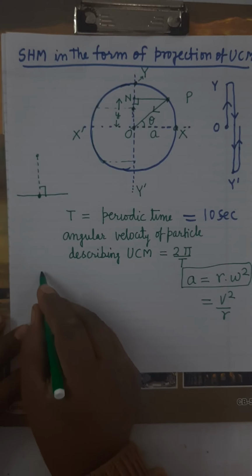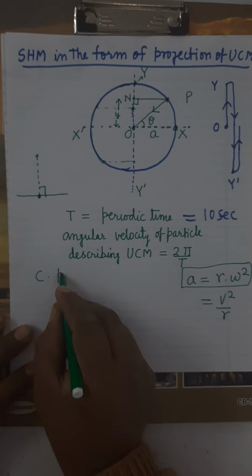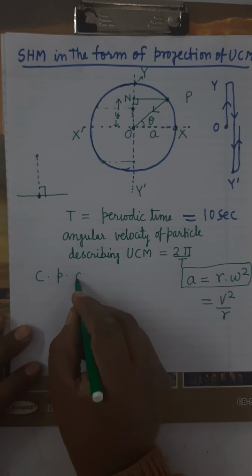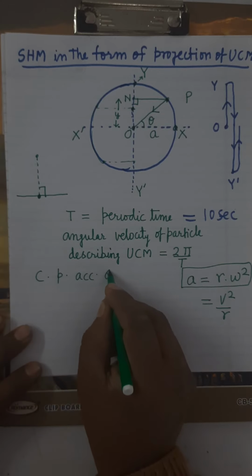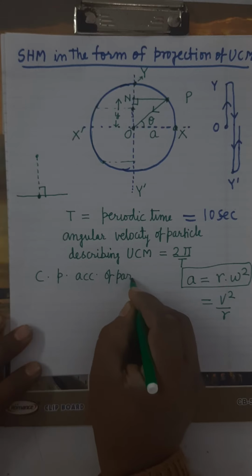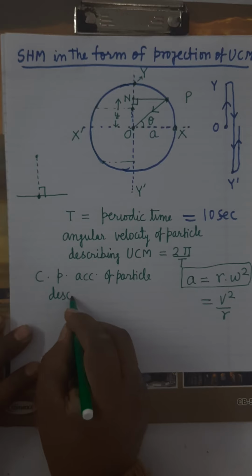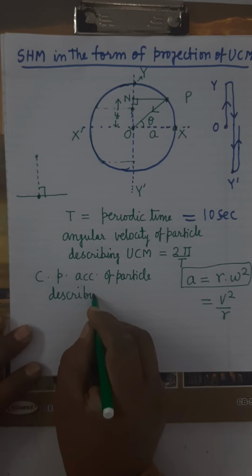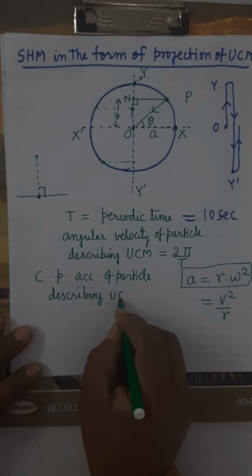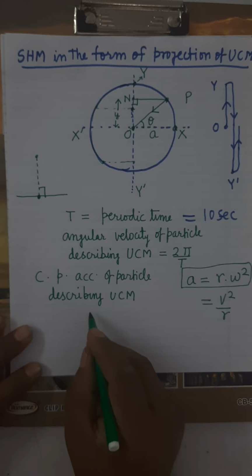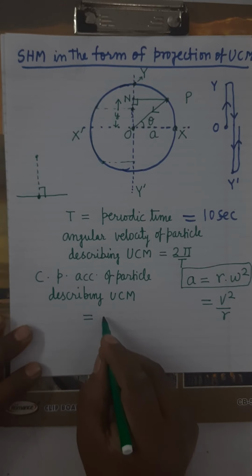The centripetal acceleration of the particle describing UCM will be equal to omega square times r.